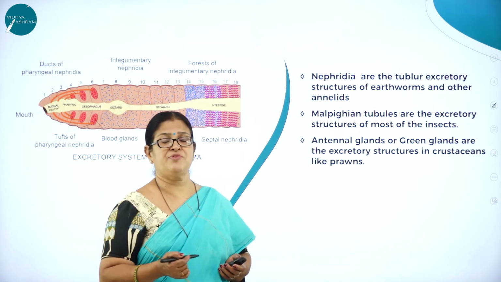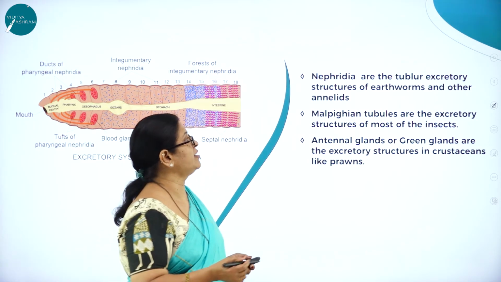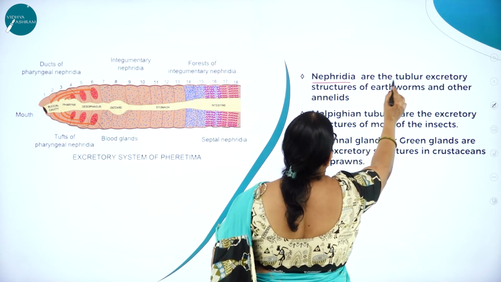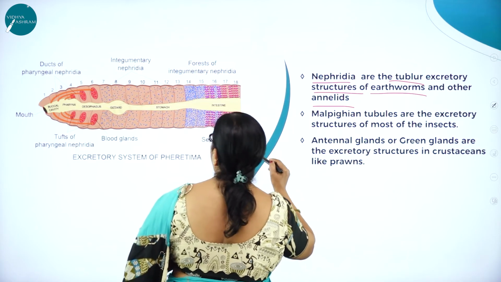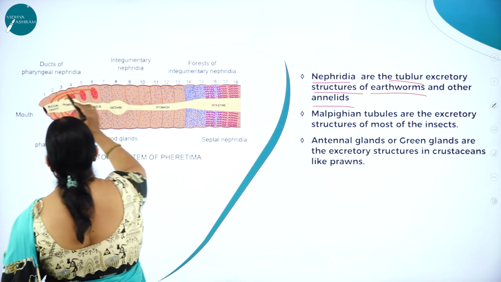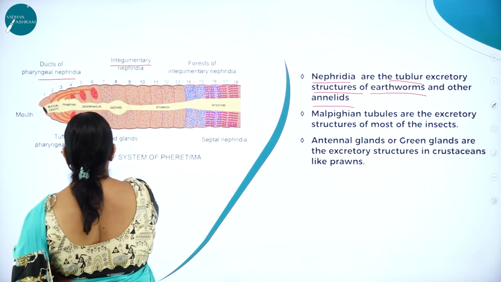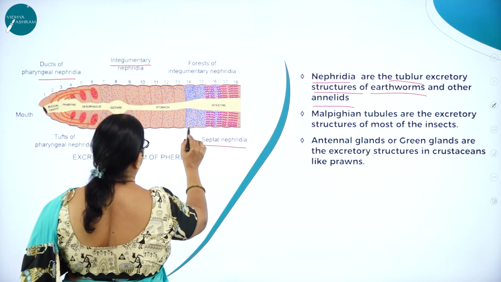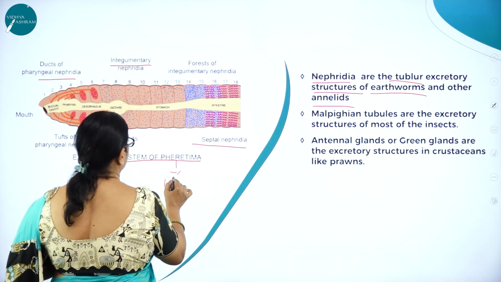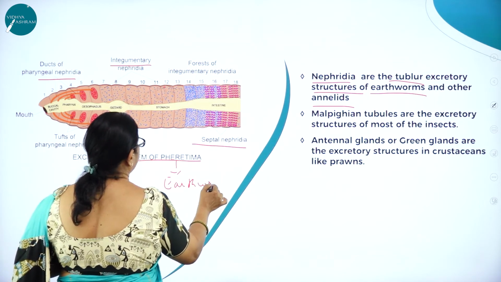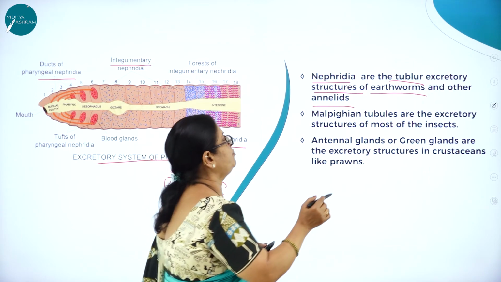Then nephridia, as we know, for example in annelids like earthworm and leech, which you might have come across. Nephridia are the tubular excretory structures in earthworms and other annelids. Nephridia are broadly classified into pharyngeal nephridia, integumentary nephridia, and septal nephridia. Each segment will have the nephridia. Pheretima means earthworm.